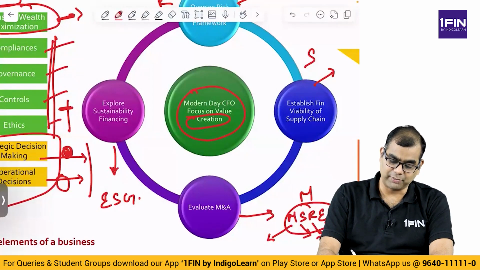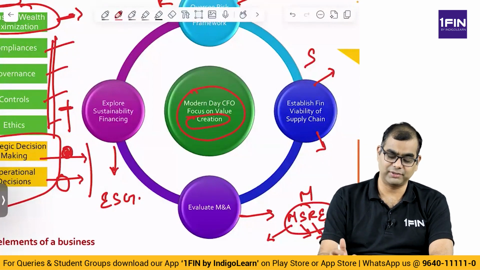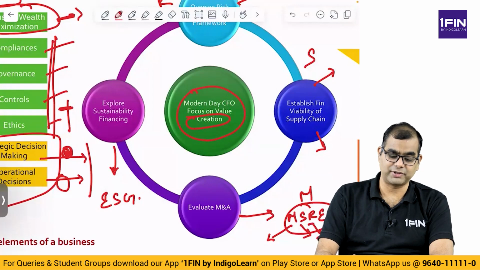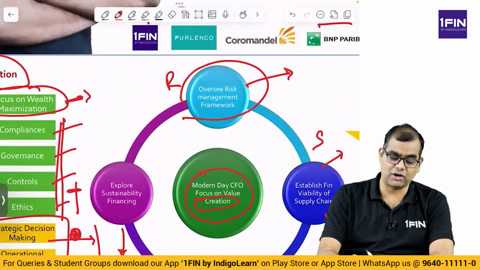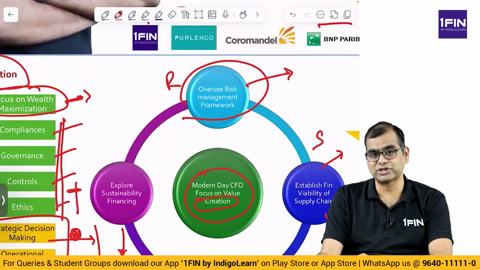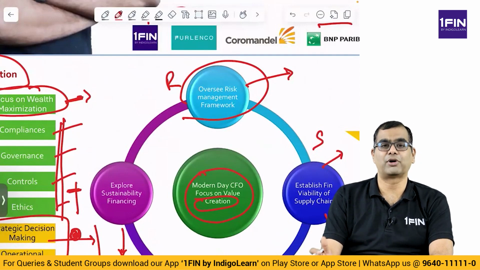If you look at supply chain, as I mentioned, your focus is a lot more on trying to figure out whether the right supply chain routes are available, whether this is a viable one or non-viable one. For risk management, you have to figure out whether the organization is more exposed to risk or the risk is reducing. You have to work with the committees of the board or the board itself to figure out what is the risk management framework that exists in the organization and then take appropriate decisions.